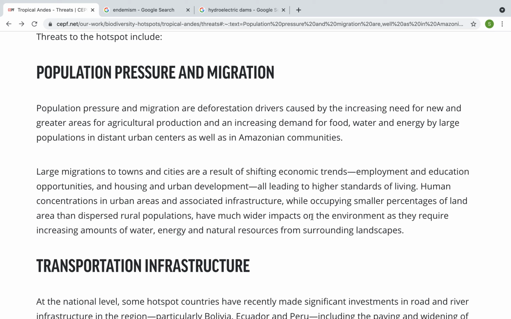As we move on to the second paragraph, it says large migrations to towns and cities are a result of shifting economic trends. So let's think about the term shifting economic trends. So they give some examples of that. Okay, we have employment, education opportunities, housing and urban development. So these are different types of jobs for different skills. And if you think about this, what does this mean to have a higher standard of living, which is what they mention here, all leading to higher standards of living?